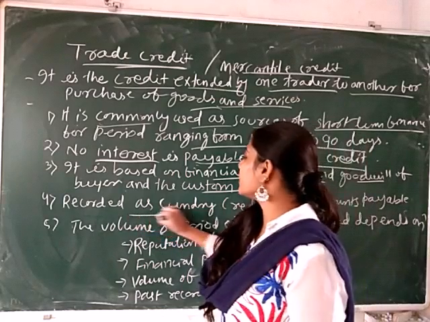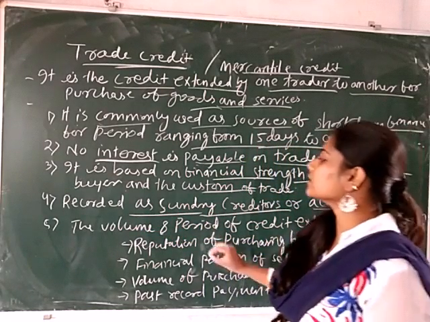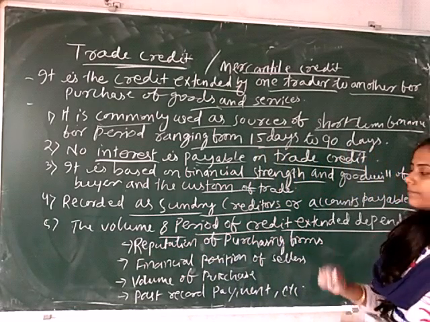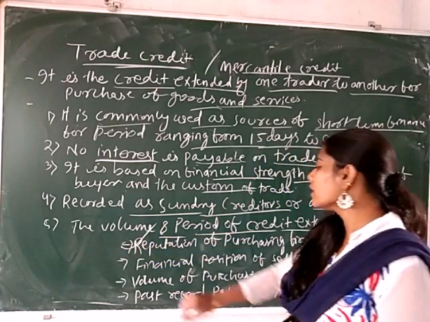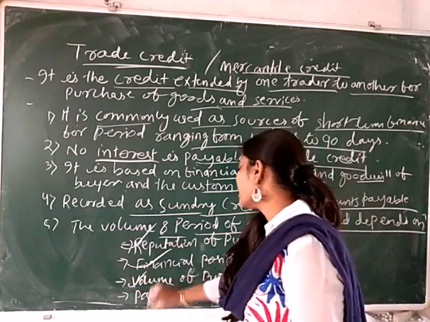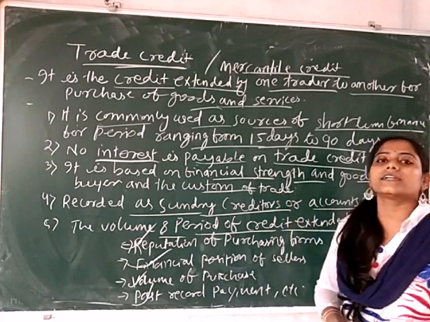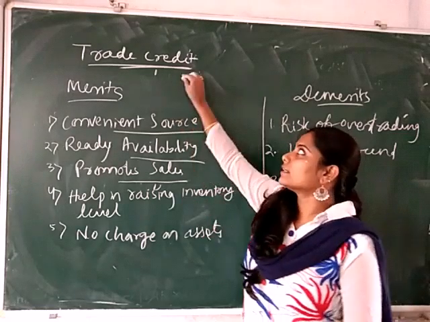It is also recorded as sundry creditors or accounts payable, and the volume and the period of credit extended depend on the following factors: reputation of the purchasing firm, financial position of the sellers, volume of purchase, past record of payment, etc. So these are the basic concepts related to trade credit. We will discuss some merits and demerits related to trade credit.